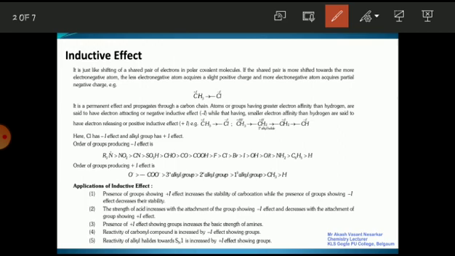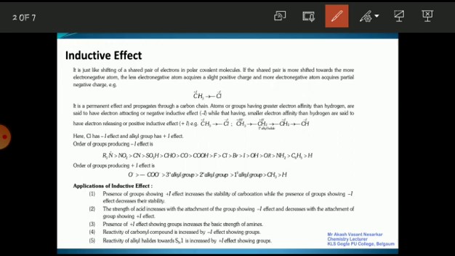So we know that the alkyl groups are better electron donating groups, and therefore the alkyl group shows the positive inductive effect, whereas the electronegative element shows the negative inductive effect. So remember this one. This inductive effect shifts the bonded pair of electron. The bonded pair of electron is nothing but what? Sigma bonded electron. So in a molecule, if an electron donating group is present, then it will donate the electron towards the electronegative atom. So here chlorine is a more electronegative element, therefore it withdraws the electron of methyl towards itself, and therefore it shows the negative inductive effect and methyl shows positive inductive effect. So this effect is a permanent effect.